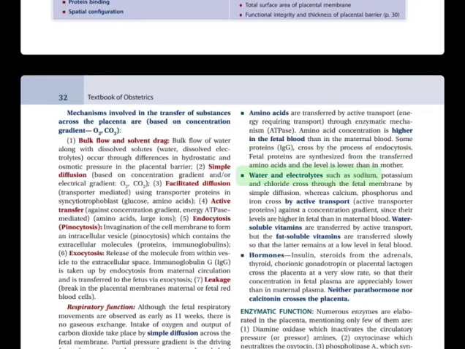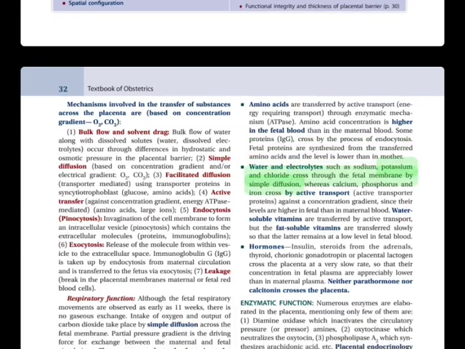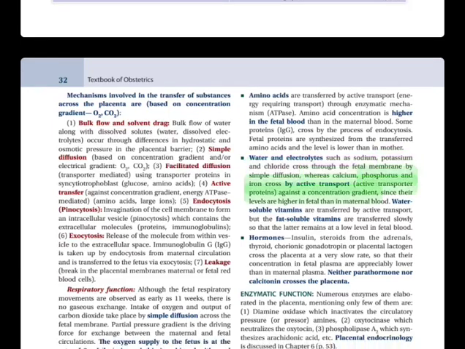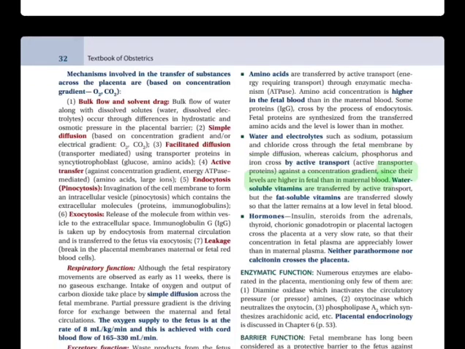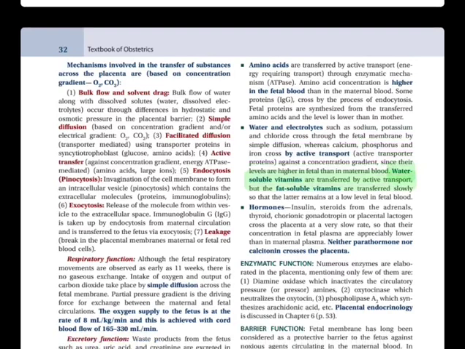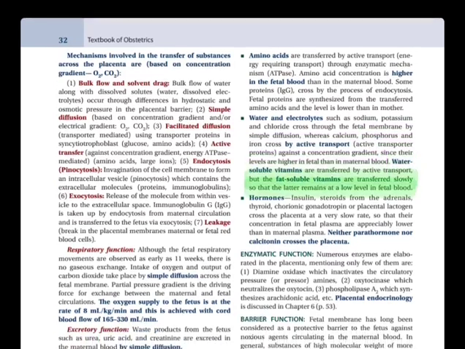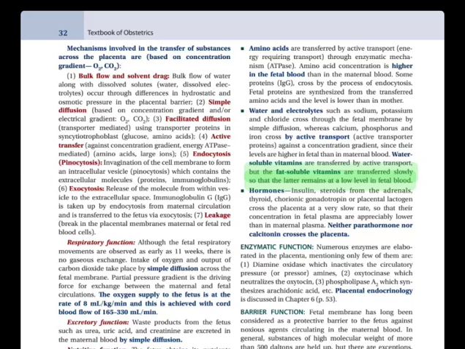Water and electrolytes such as sodium, potassium and chloride cross through the fetal membrane by simple diffusion, whereas calcium, phosphorus and iron cross by active transport, active transporter proteins, against a concentration gradient, since their levels are higher in fetal than in maternal blood. Water-soluble vitamins are transferred by active transport, but the fat-soluble vitamins are transferred slowly so that the latter remains at a low level in fetal blood.